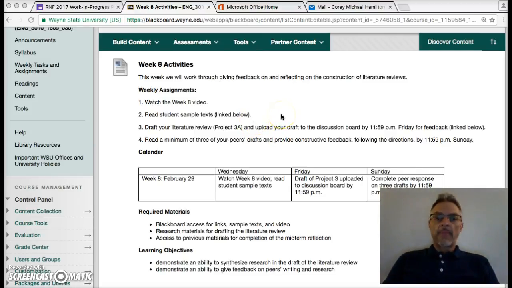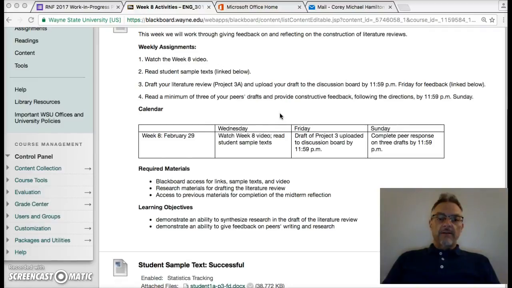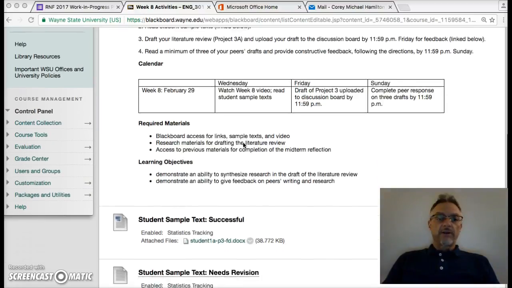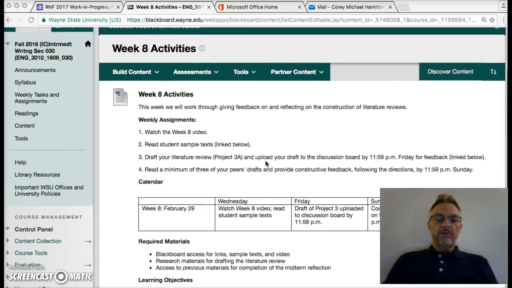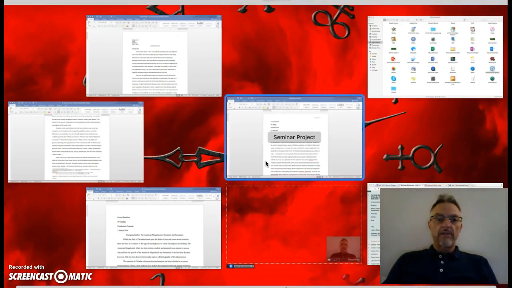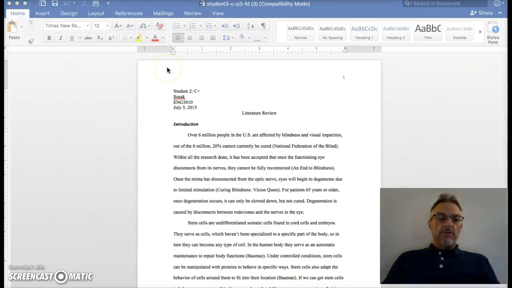Over the weekend. So here's your calendar. By Wednesday, watch this video and read the sample text. By Friday night, 11:59 p.m., add a thread to the discussion board posting your paper, and then by Sunday night, respond to 3 drafts. All right, so we have the 2 student sample texts and then the peer review setup. So let's start with the peer review. Let's start with looking at the 2 texts.